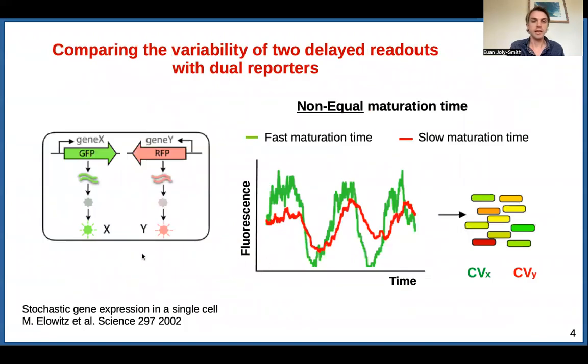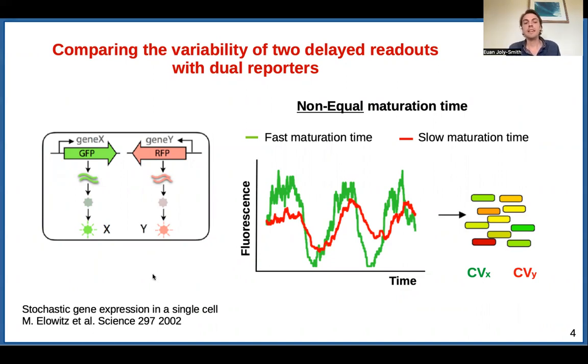So here is the idea. You take two genes, two fluorescent proteins, and you engineer them to have the same transcription rate. So they have the same promoter. One has a fast maturation time and one has a slow maturation time. So they're reading out the same signal, but on different time scales. Then from the population, you can measure the CVs from the static snapshots. And can we somehow use these CVs to infer dynamics in the transcription rate?